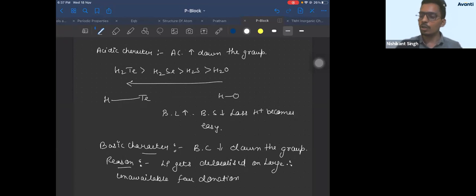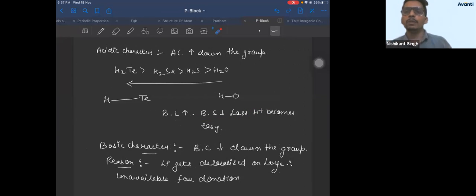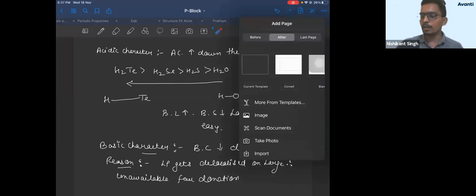Then since the loss of hydrogen here is easy, as bond length increases, H plus or hydrogen can be lost easily. That means oxidation becomes easy as you go down the group. And the species which undergo oxidation are known as reducing agents. So down the group, oxidation ability increases, therefore reducing nature increases. So the order of reducing nature we have done.